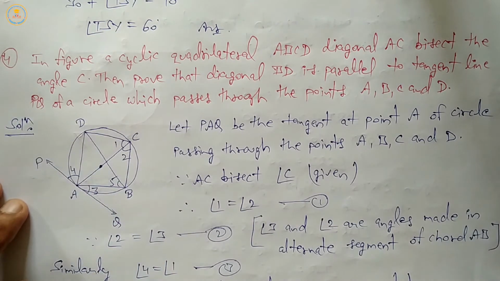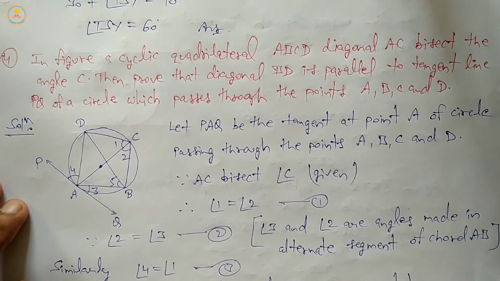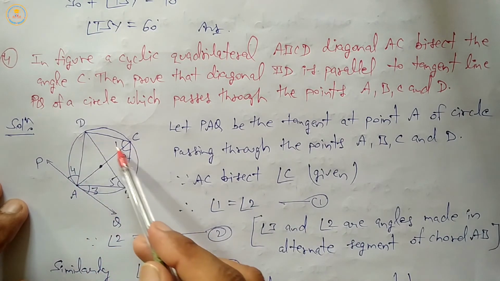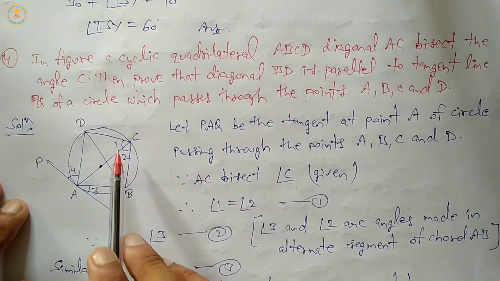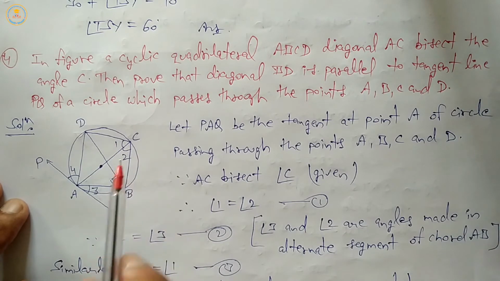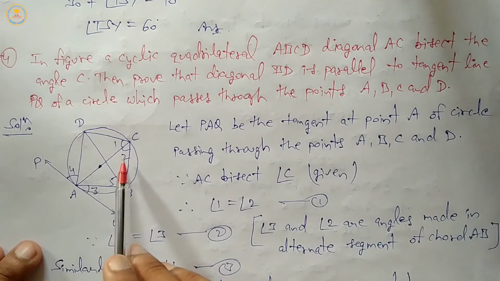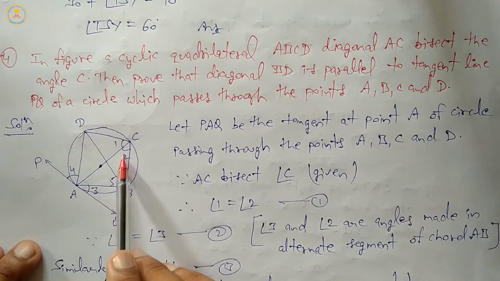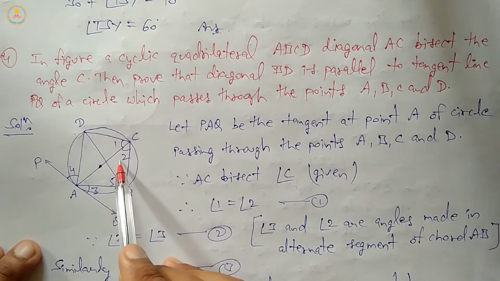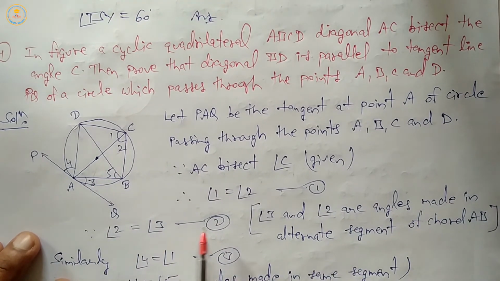Clear that? Therefore AC bisects angle C, in equation 1 angle 1 equals angle 2. Equation first. Now angle 2 equals angle 3, because angles made in the same segment are equal. So angle 2 equals angle 3.